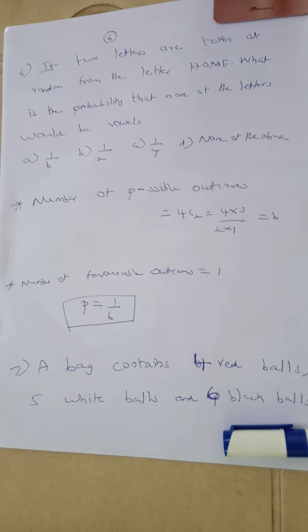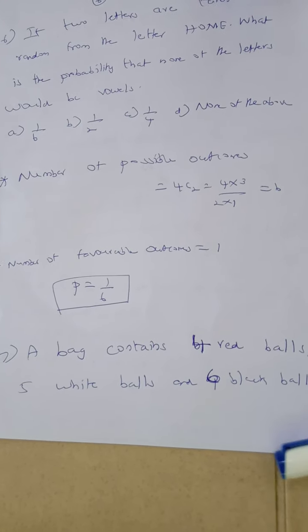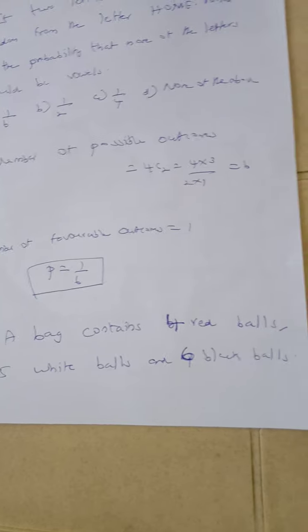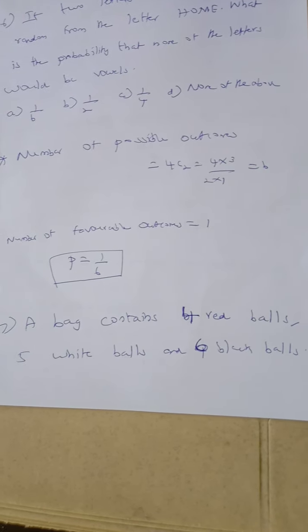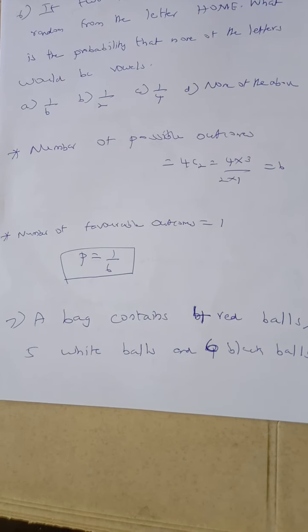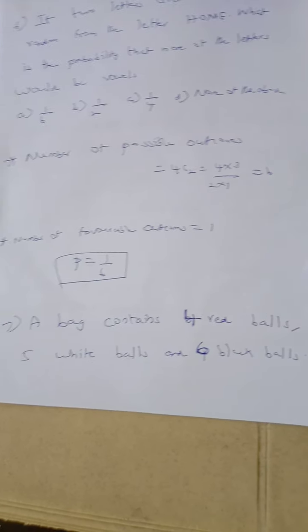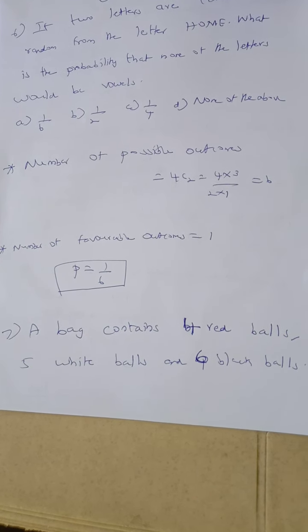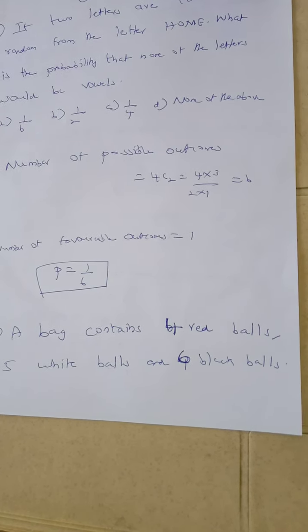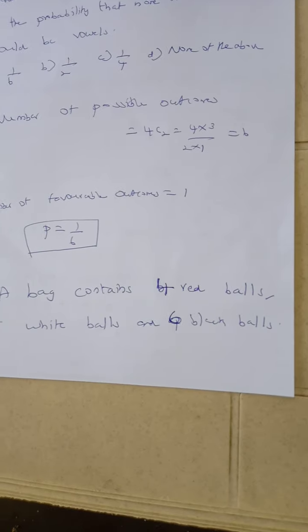We are going to take any 2 letters from the 4. The 2 letters should not be vowels. H and M are the only one option. So number of favorable outcomes is 1. So probability is equal to 1 by 6. Correct answer is option A, 1 by 6. Let us move to the next question.